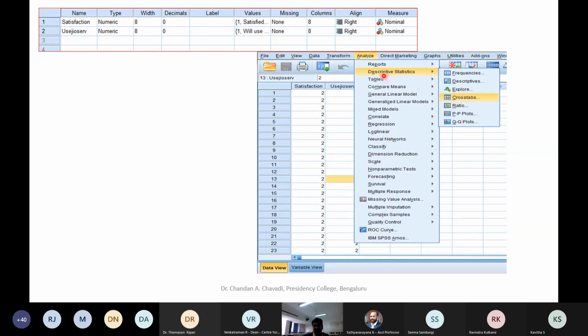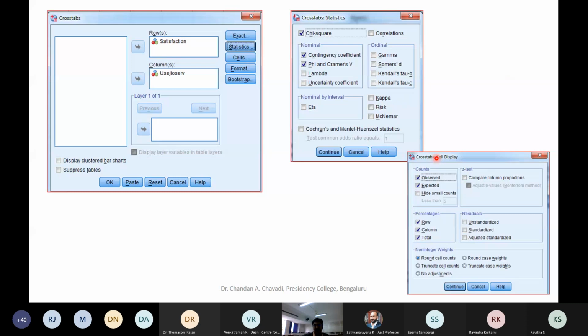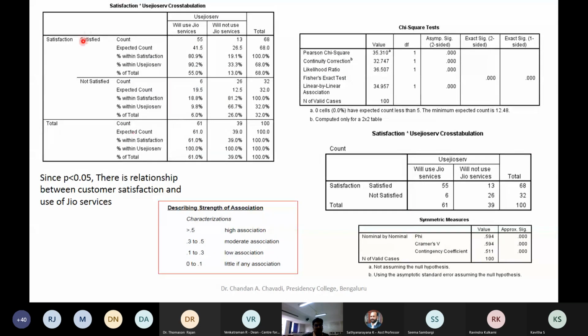So you can see there, we go to Analyze, Descriptive Statistics, and we go for Crosstabs, and then we put in row and column. So I'm going to put use of Geo service and satisfaction, and these things have to be tick marked, and finally you say continue. And again here under Crosstabs you can see these things can be observed. So you press Cell display, everything comes here, and all these things have to be selected. Then we get this output. So this is the total thing.